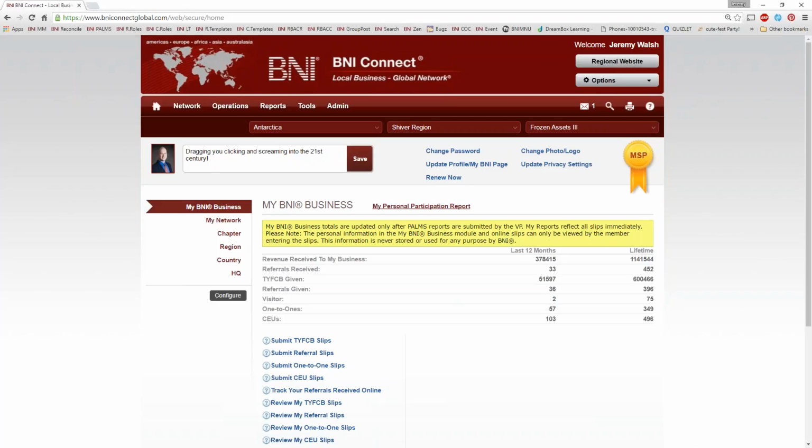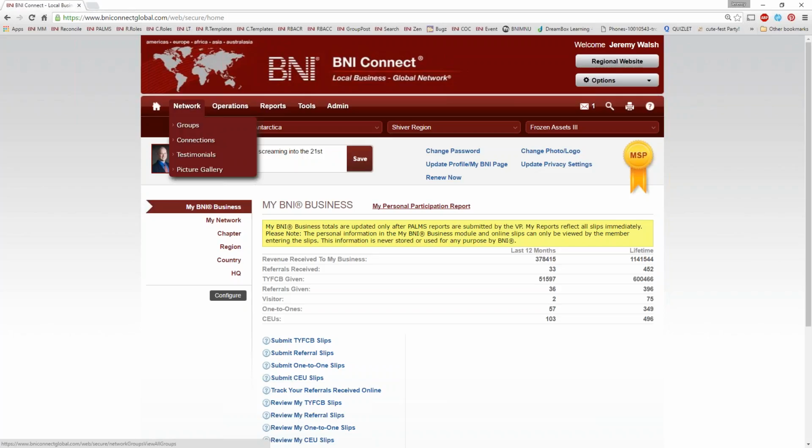In order to get to some of these other functions, though, we are going to have to go beyond the home screen here. The place where almost everything in BNI Connect that's not on the home screen is located is under these menus along the top. We have our home button, which will take us back here. We have our network, which is all of the social media functions. So network is interacting with other people here in BNI Connect: the connections, the groups, the testimonials.